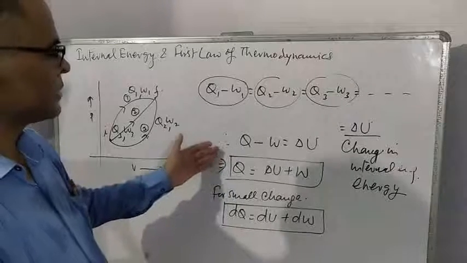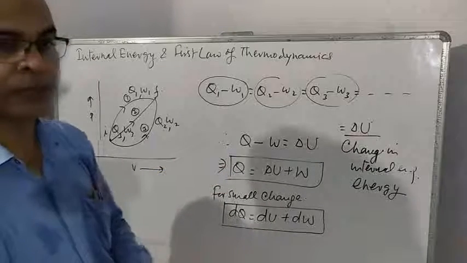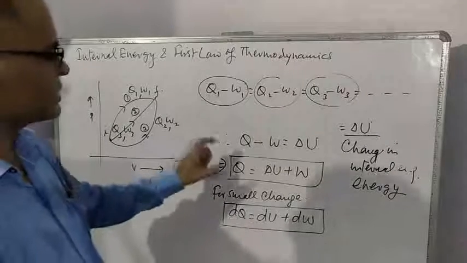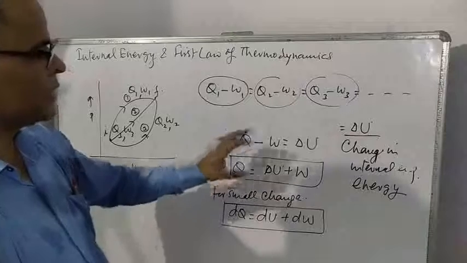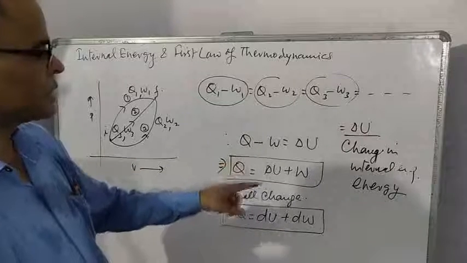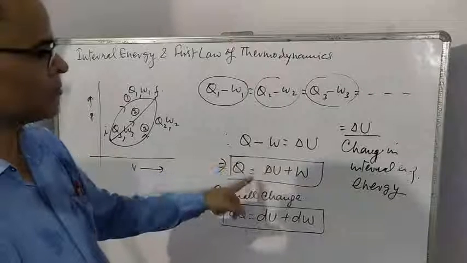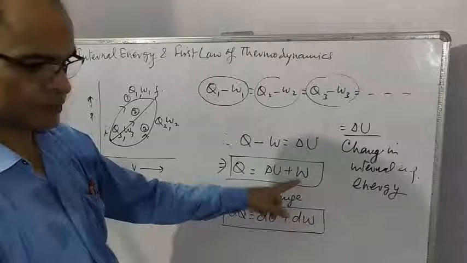We can make a statement of the first law of thermodynamics like this. Heat supplied to a system is used in two ways. Some amount of heat goes for change in internal energy, and the remaining heat does work.